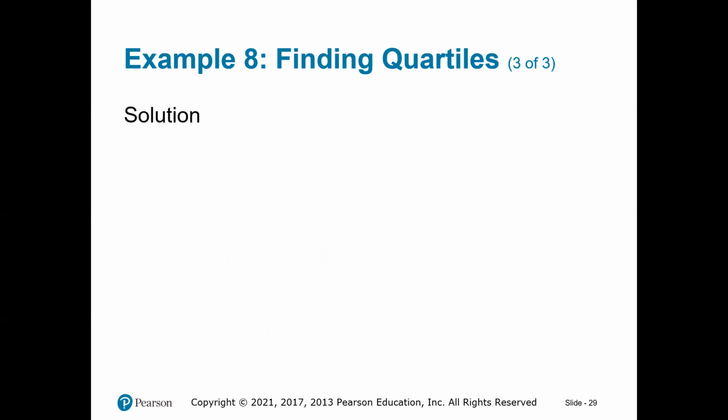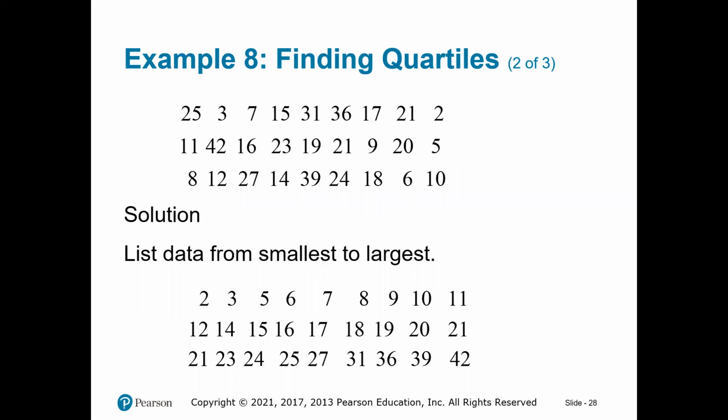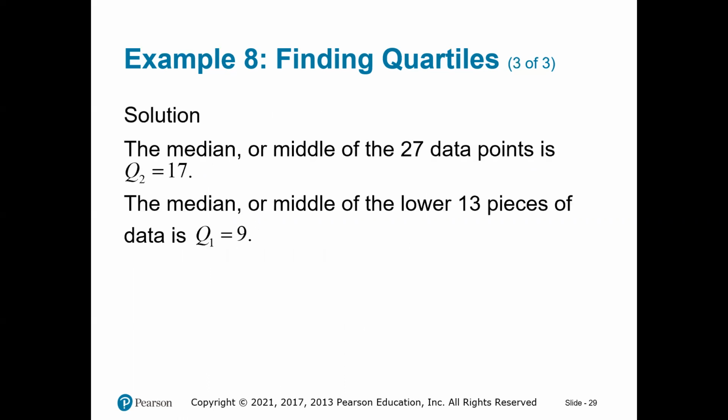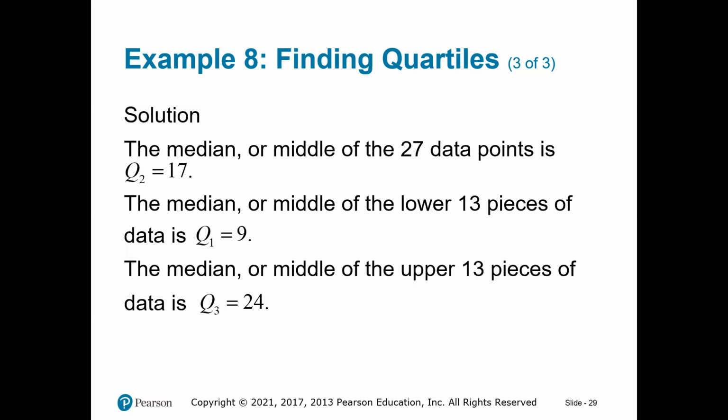So the median would be 7, I think. Or would be 13. Let's see why I picked 7. Because if you have 13, it means that we have 6, and the one at the side will come, 1, 2, 3, 4, 5, 6. Yeah, 9 is the middle of them. So therefore 9 is Q1. And we'll do the same thing for Q3. So second quartile, the median, is 17, first quartile is 9. And you use the same procedure for the numbers above the median, and that would be your third quartile. It's pretty easy. It's really not hard.